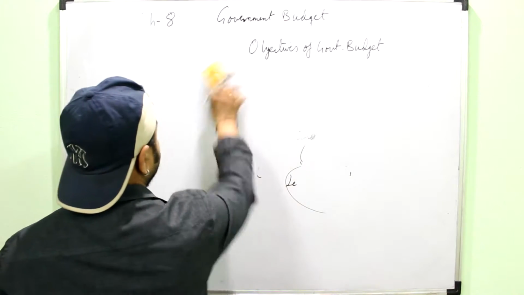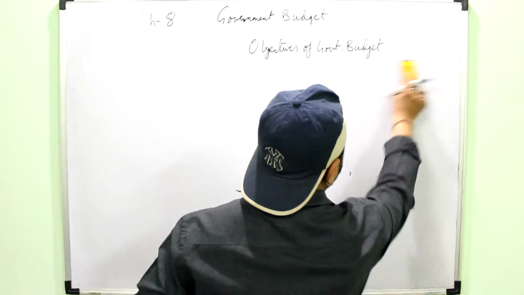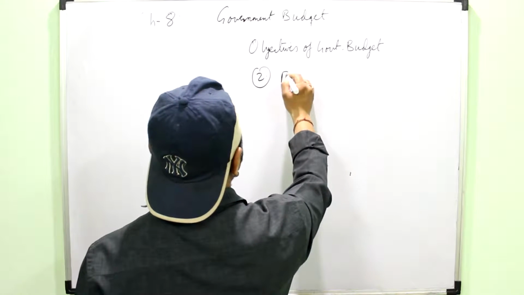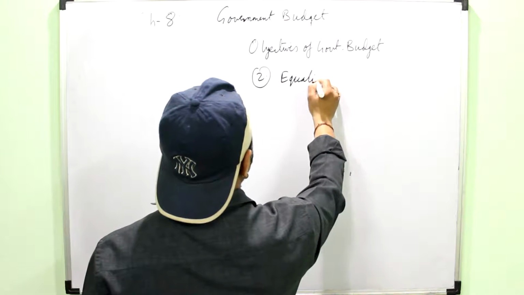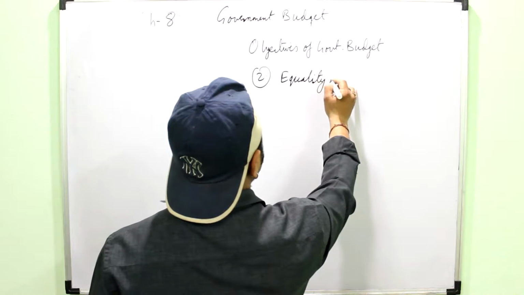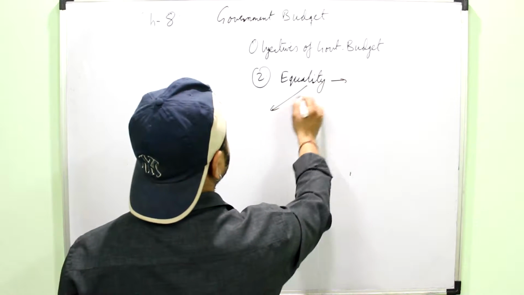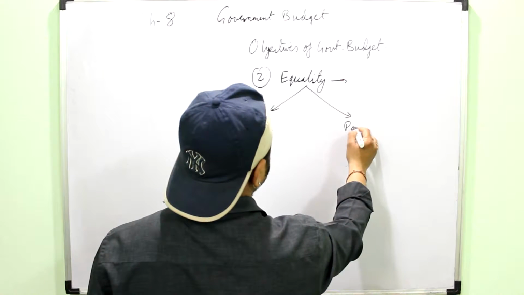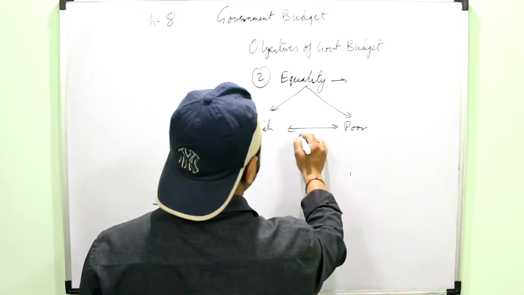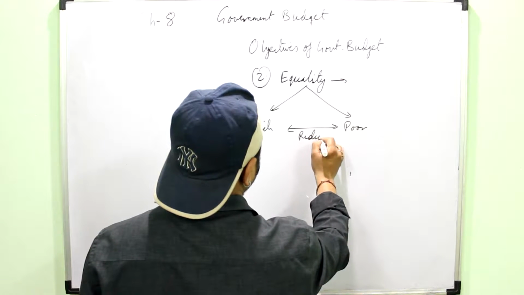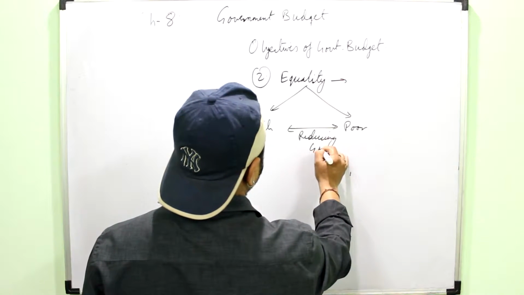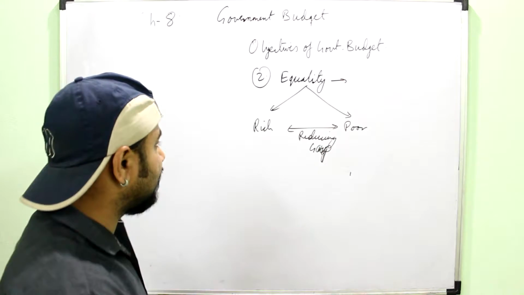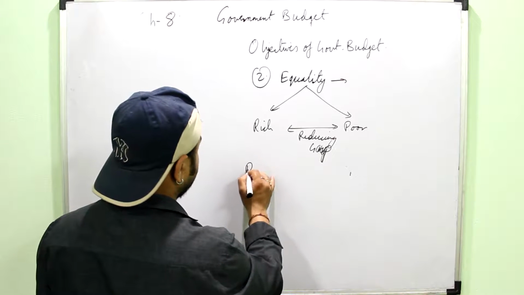Then the second objective of the government budget is equality. Equality simply means reducing the gap between the rich and the poor. Okay, for this you are already aware that the government uses progressive taxation.